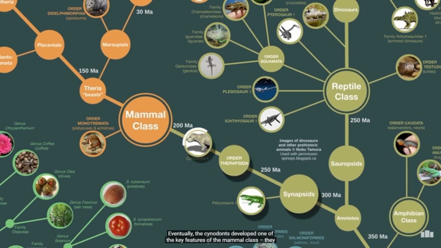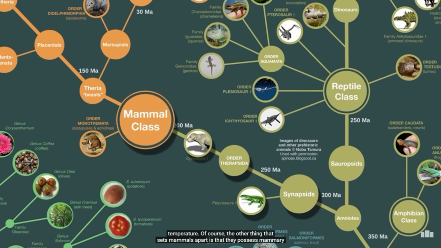Eventually, the cynodonts developed one of the key features of the mammal class. They became warm-blooded, which meant they also evolved hair or fur in order to regulate their temperature. Of course, the other thing that sets mammals apart is that they possess mammary glands, which they use to feed their young. In fact, this is where the word mammal comes from.